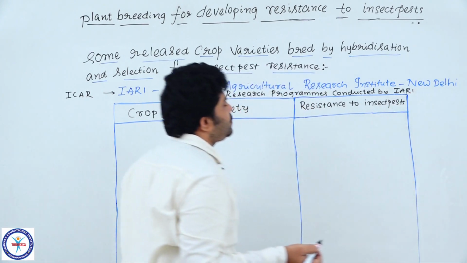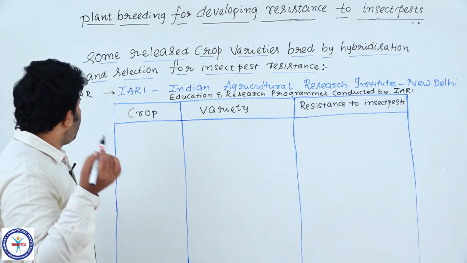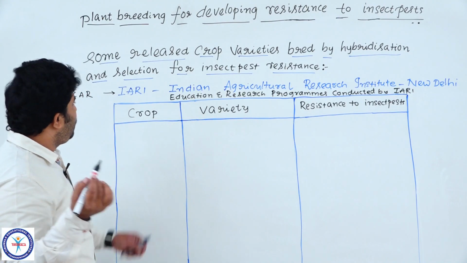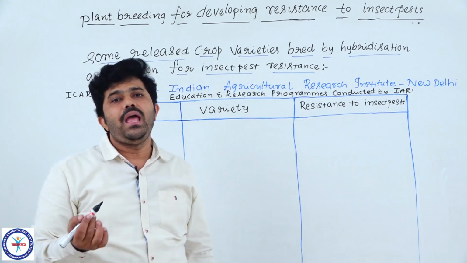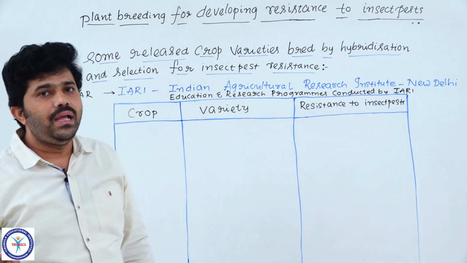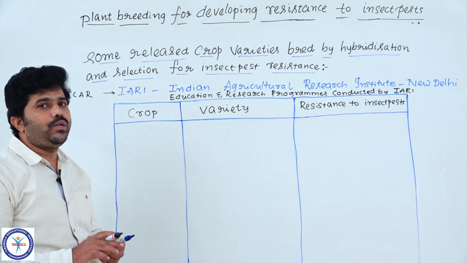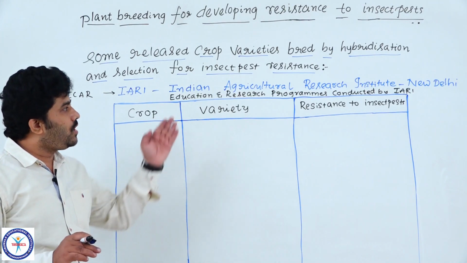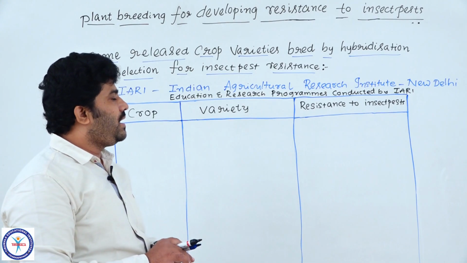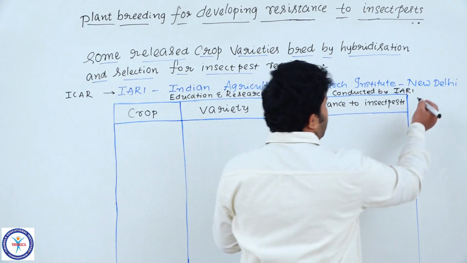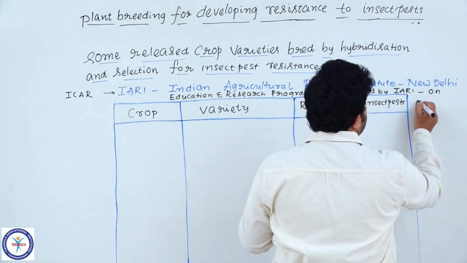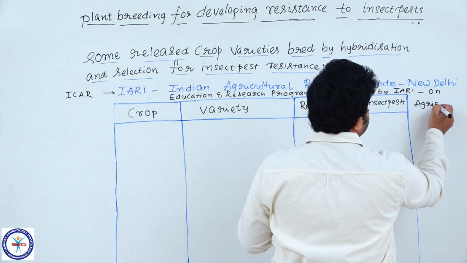So many students and PhD students are doing programs there, with very much knowledge. It is a very big institution where we get education and research work on agricultural activities, especially on agriculture. Please remember agriculture.